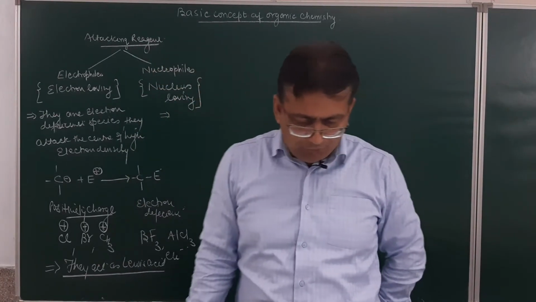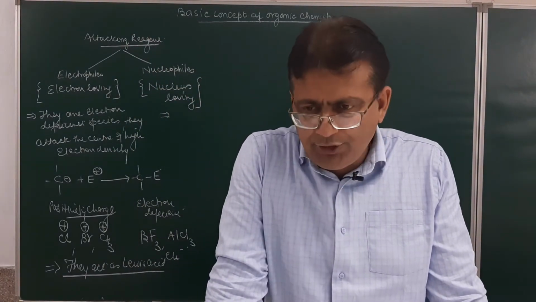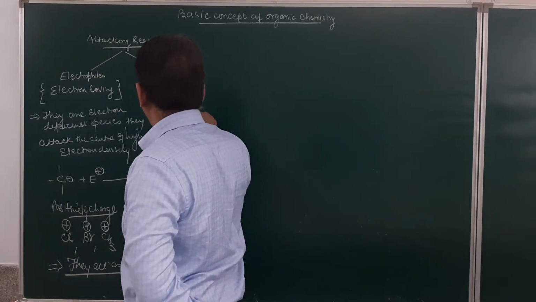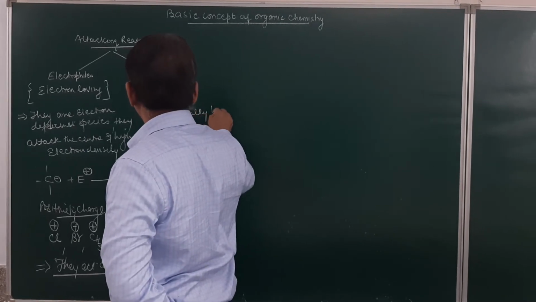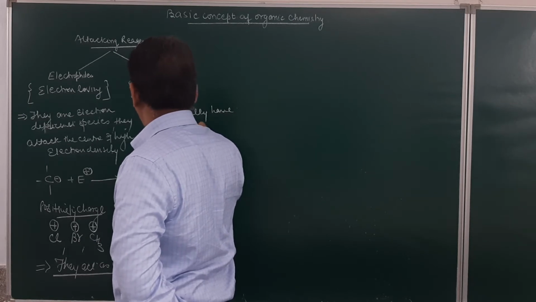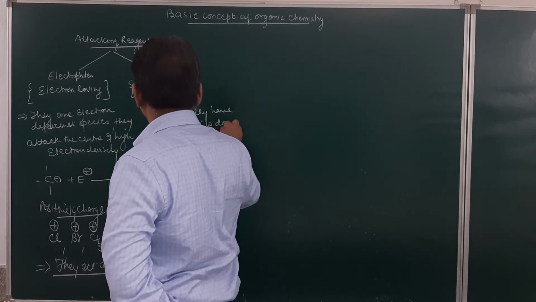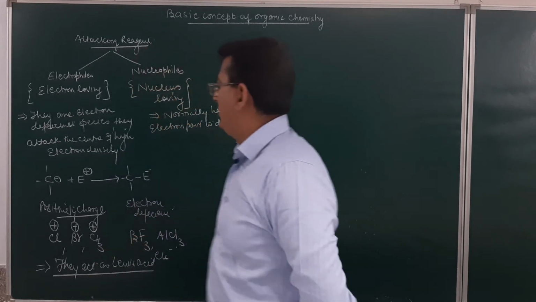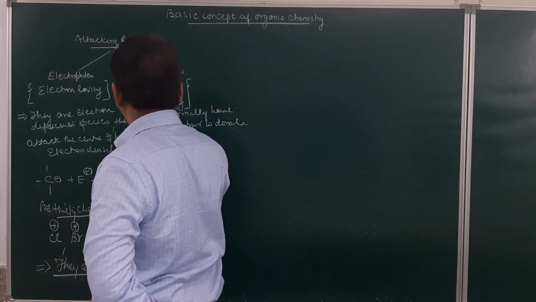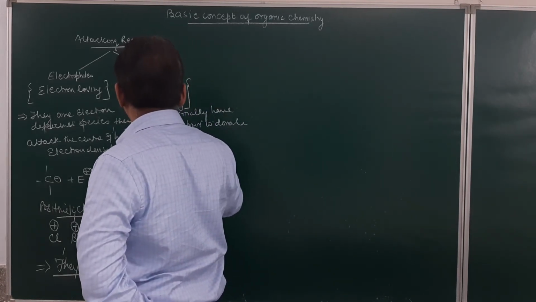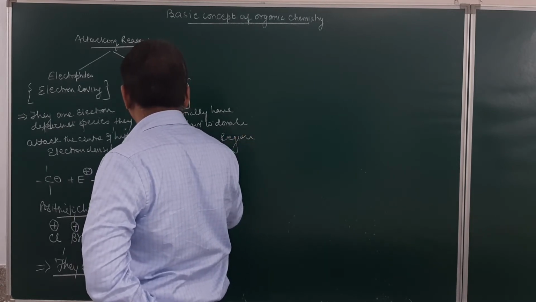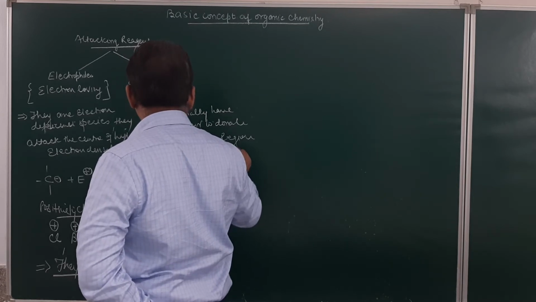If I talk about the nucleophile, a nucleophile normally possesses an electron pair which it can donate. So where will they attack? They attack the region of low electron density.